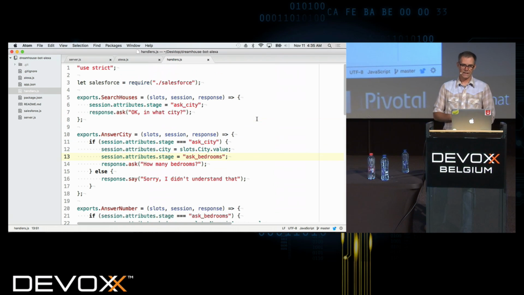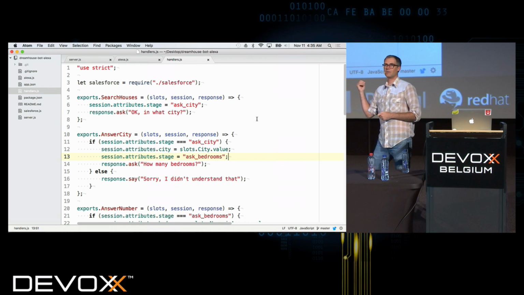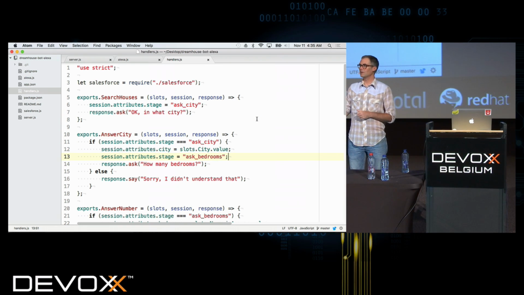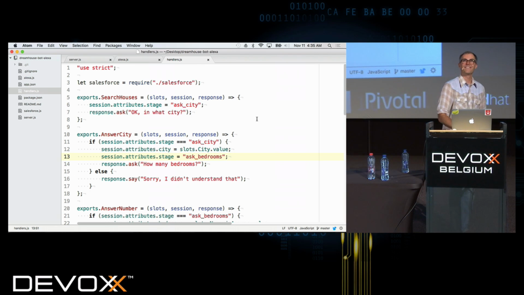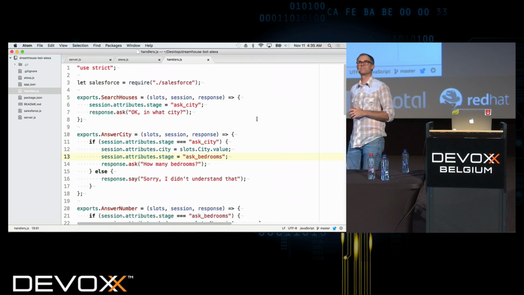Okay, so any questions about the Alexa integration, code, anything on that device? Okay. Sorry, I couldn't see back there.